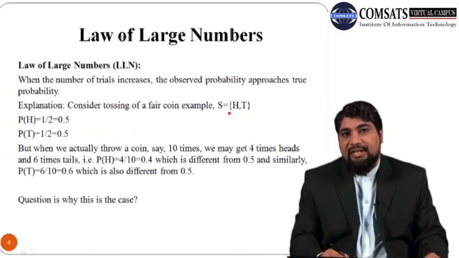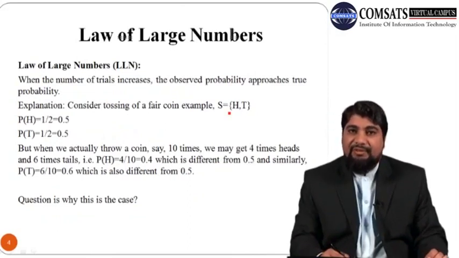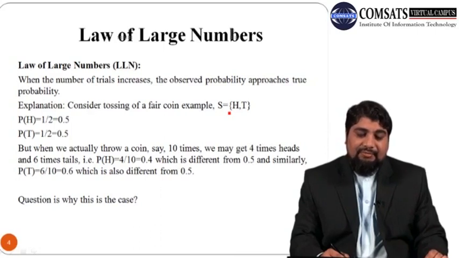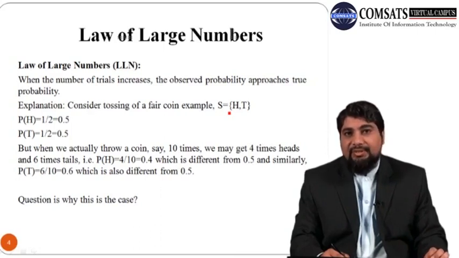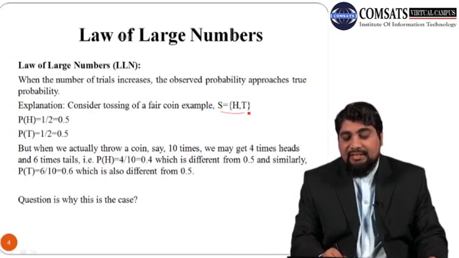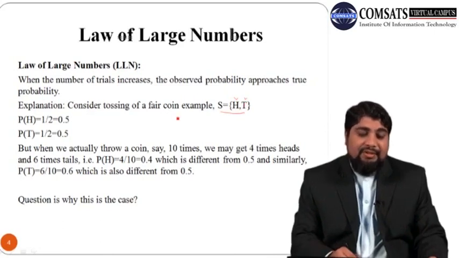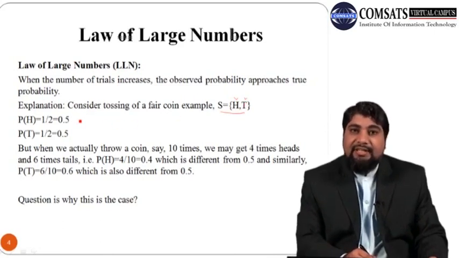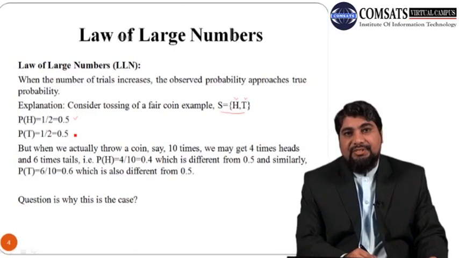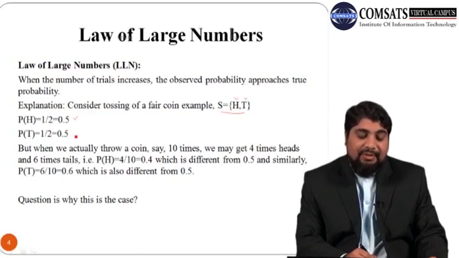So I am going to consider the coin tossing example. In the coin tossing example, the sample space S constitutes the two elements, head and tail. So the number of sample points here is 2. First one is head, second one is tail. So the probability of head is 1 by 2 or 50% if the coin is fair, and the probability of tail is also 50% or 1 by 2.